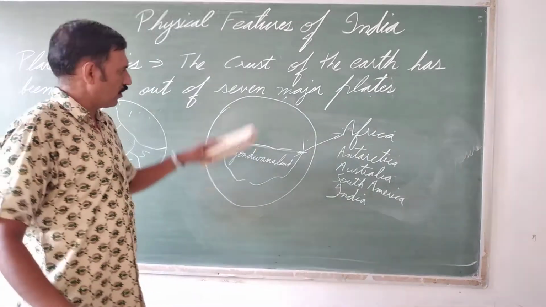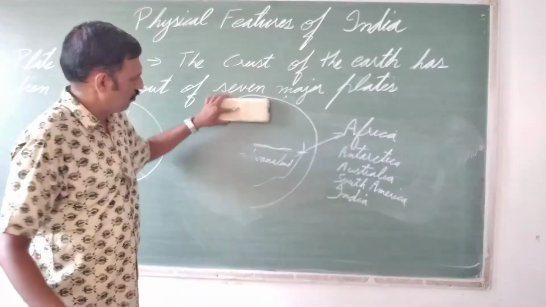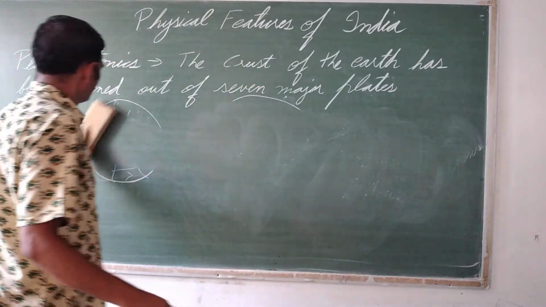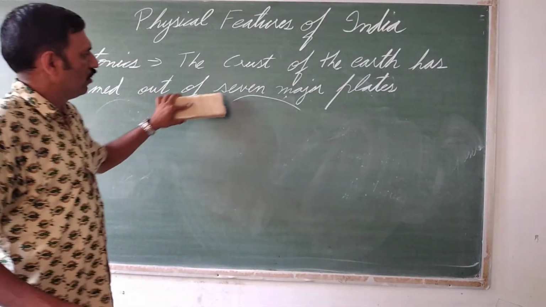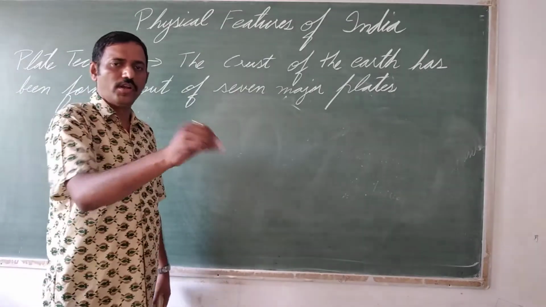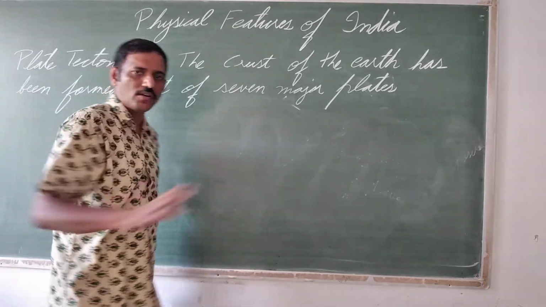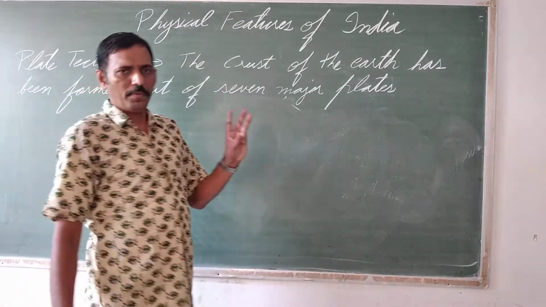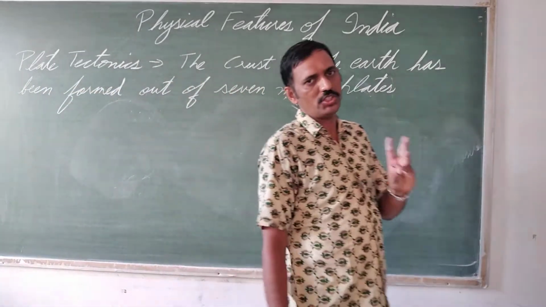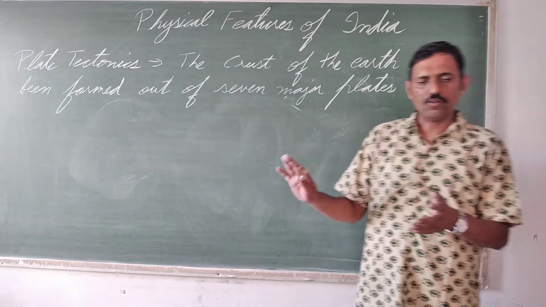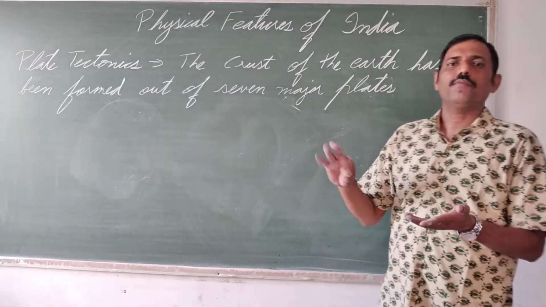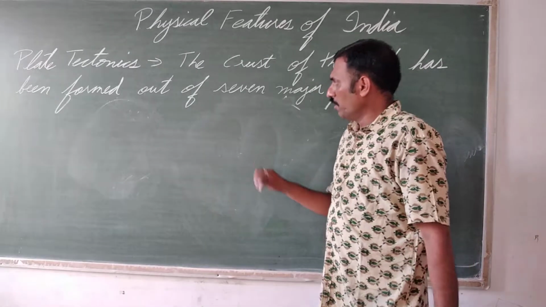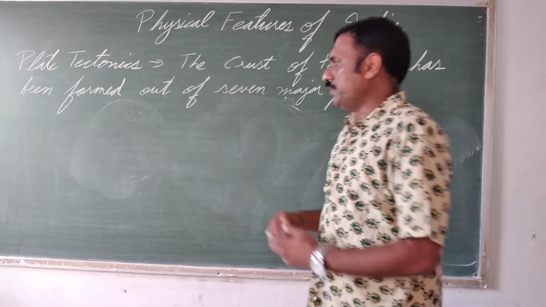Now, coming back to plate tectonics, it is very easy to learn: all the continents which are on the equator or south of the equator were part of Gondwana land. That means Europe and Asia together, Eurasia, was not part of Gondwana land. North America, Greenland, these were part of the northern side. Now these 7 plates